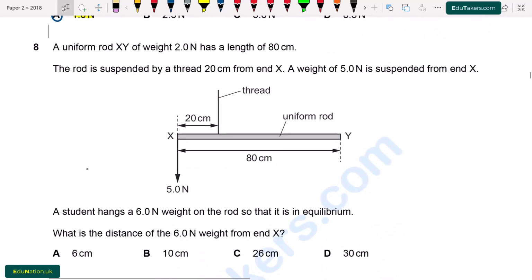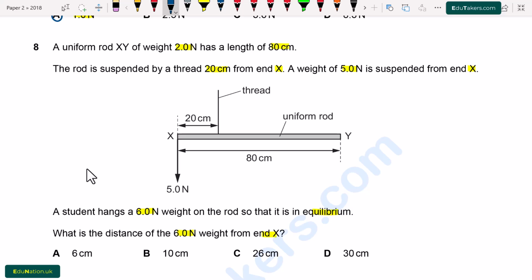Question number 8. A uniform rod XY of weight 2.0 Newton has a length of 80 cm. The rod is suspended by a thread 20 cm from the end X. A weight of 5.0 Newton is suspended from the end X. A student hangs a 6.0 Newton weight on the rod so that it is in equilibrium. What is the distance of the 6.0 Newton weight from the end X? Here we have to find out the distance of the 6.0 Newton weight that we attach here so that it is in equilibrium.